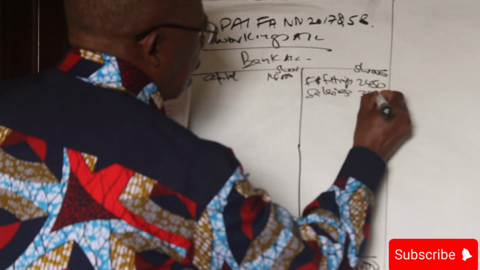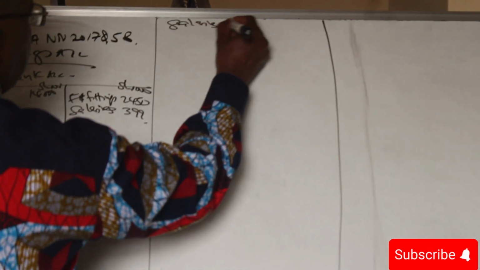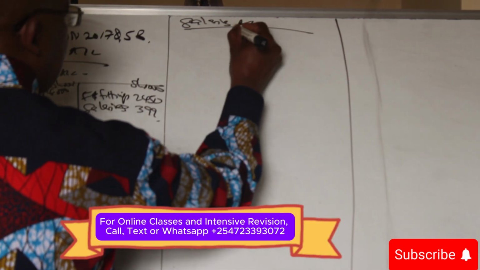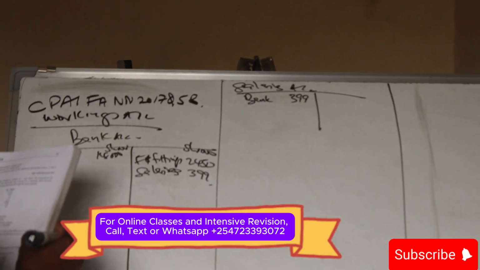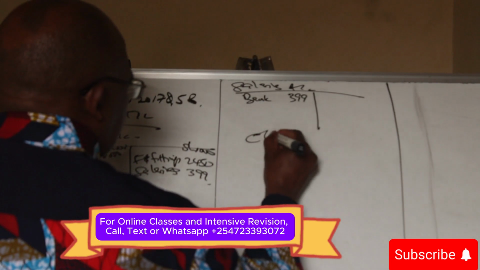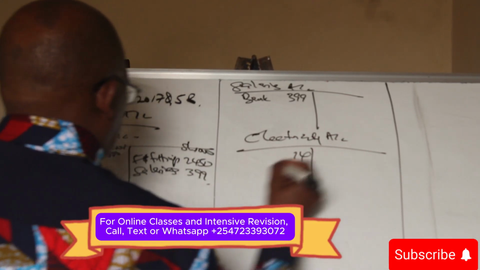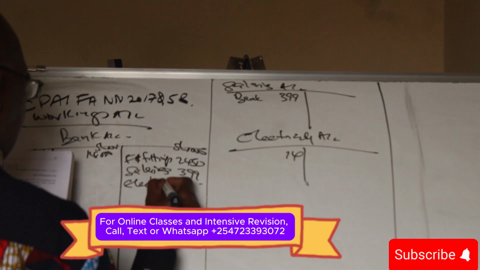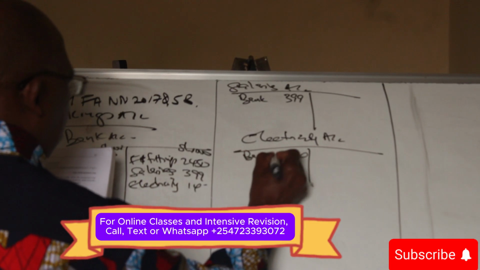Then we are told we pay salaries 399. We create an account called salaries and we debit it 399, crediting bank. Then electricity 14. We create an account called electricity and debit 14. We credit the bank as we debit electricity.